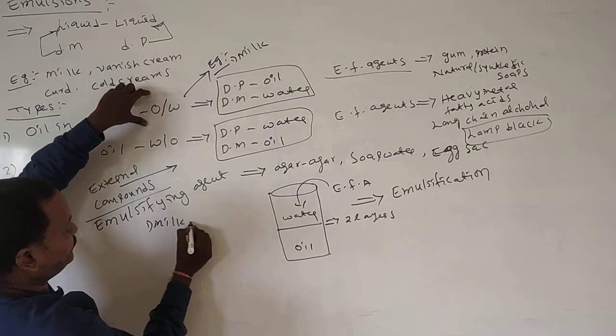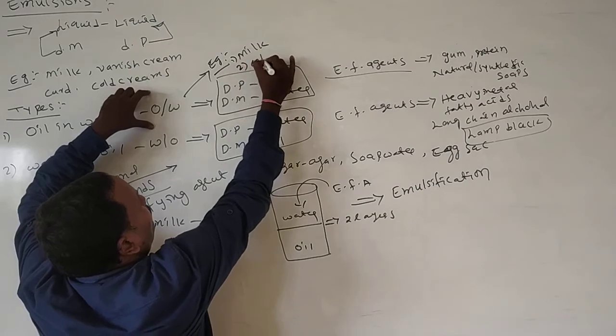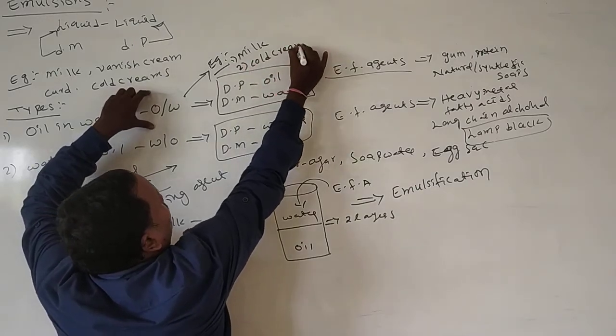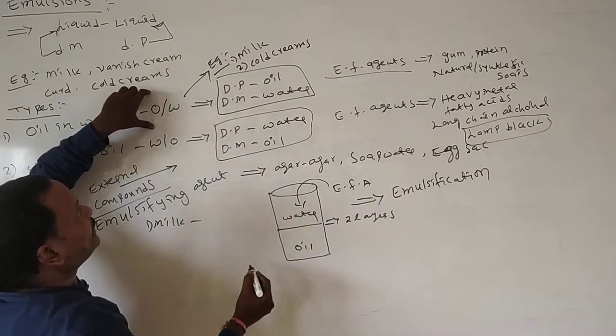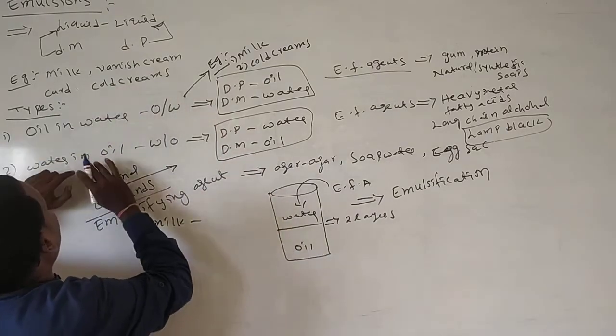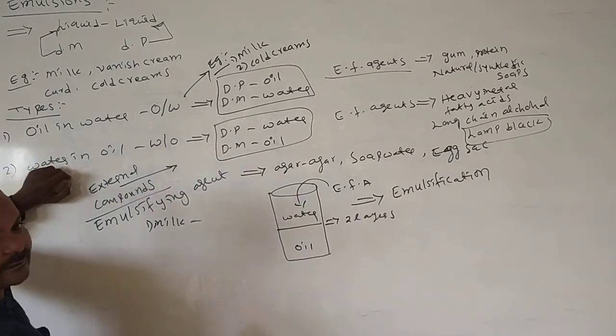I will explain that. Also vanishing cream and cold cream are the best examples of that. In oil in water, water is more and oil is less.